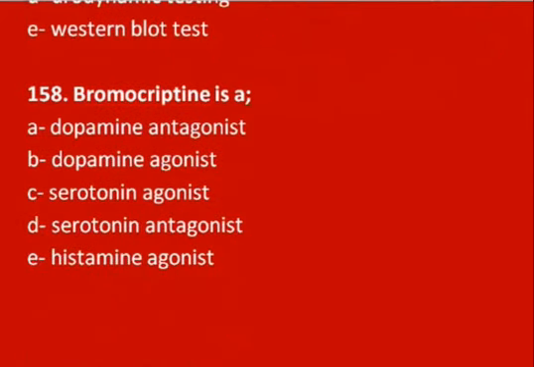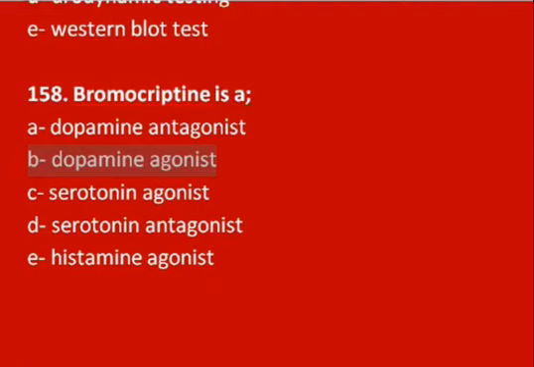Now the 8th MCQ: bromocriptine is a dopamine antagonist, dopamine agonist, serotonin agonist, serotonin antagonist, histamine agonist. So actually bromocriptine acts by the mechanism of acting as an agonist on the dopamine receptor. Bromocriptine is a dopamine agonist drug, and this drug can be used to reduce the hypersecretion of milk in